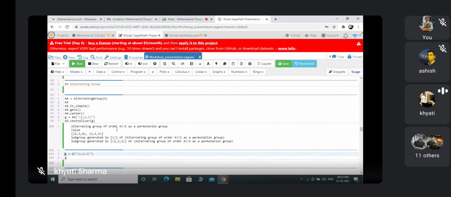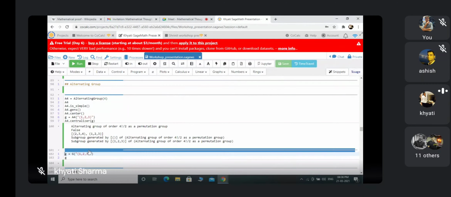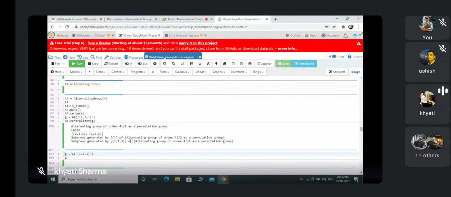First one is the alternating group of 4, a permutation group of order 4 factorial by 2. A4.is_simple answer is false, as many of us know that it's not a simple group. So now A4.gens. What are the generators? These two are the generators for this A4. And A4.center is the subgroup generated by this, meaning the trivial subgroup. It's the center for this. And next I was finding the centralizer for this element. So the subgroup generated by this element is the centralizer for this.